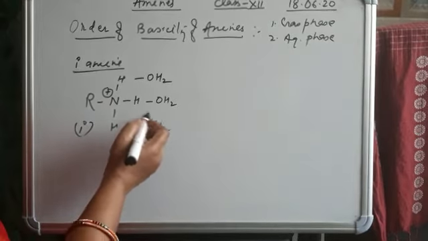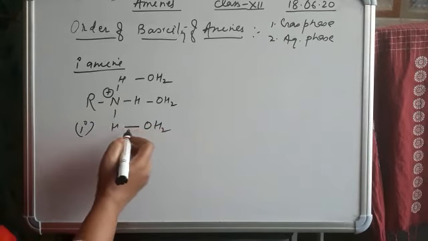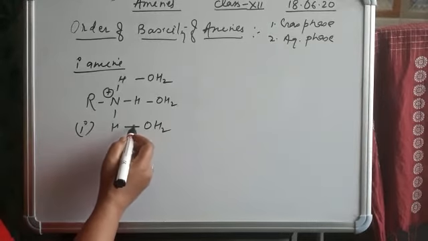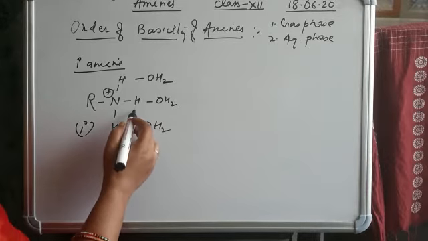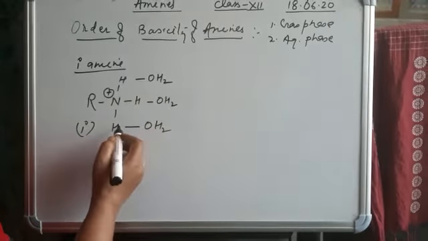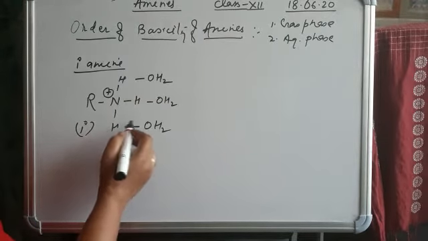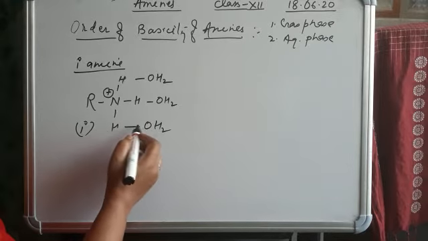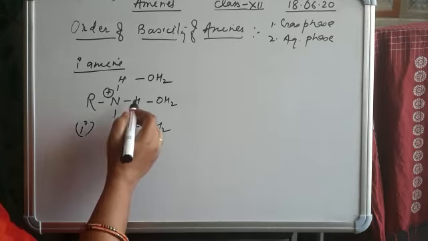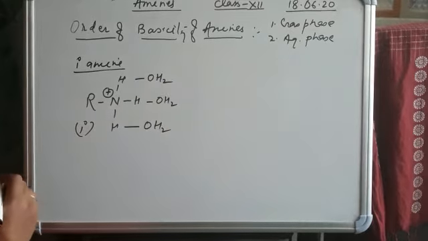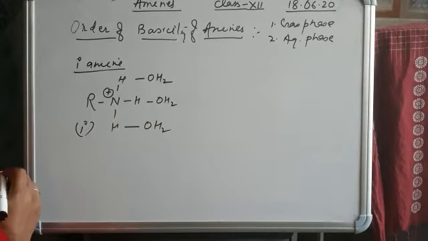As we discussed, when a bond forms, energy is released. So here, 3 water molecules make bonds with the hydrogens of the amine, and when a bond is made, energy is released.